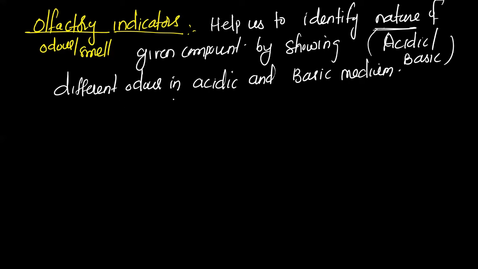We have 3 examples. Now they have made it MCQ based, but previously, when it was short answer and long answer type questions until last year, they used to ask what are olfactory indicators, and write 2 examples of olfactory indicators, either a 2 marks or 3 marks question. So very important. Now they can give you MCQs, like which of the following is an olfactory indicator, or what will be the smell change in acidic medium and basic medium. They can ask in either way.